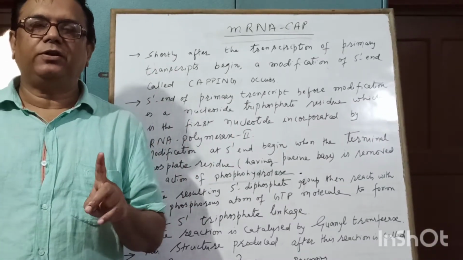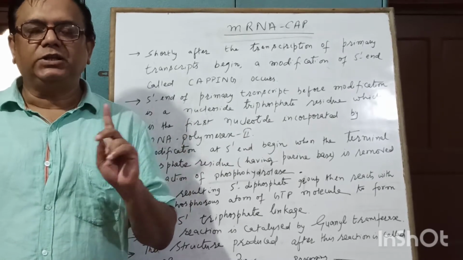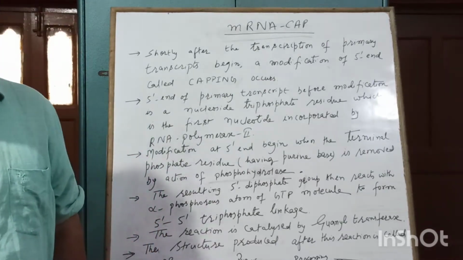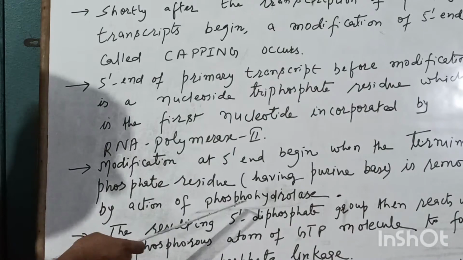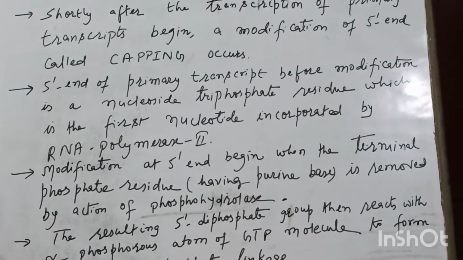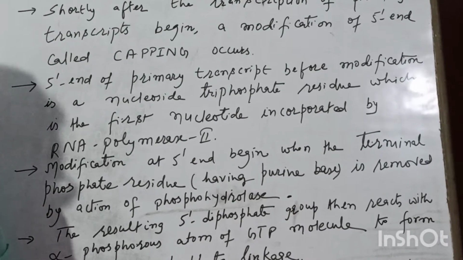So at the start it is a triphosphate, but what happens after modification? When modification starts, the gamma phosphoryl group, the terminal phosphoryl group, is removed by the action of the phosphohydrolase enzyme, and you get a diphosphate.